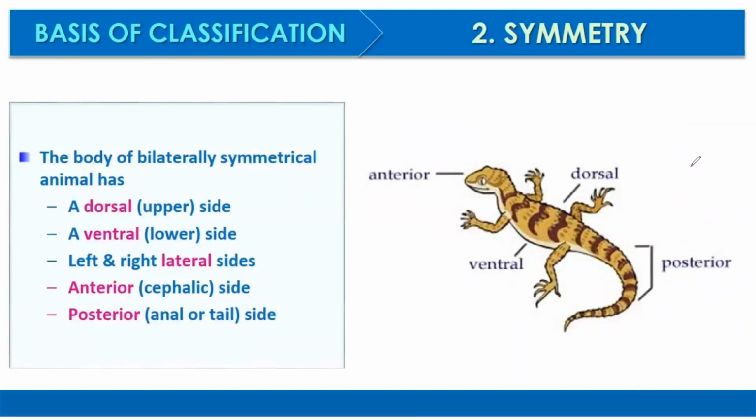The body of a bilaterally symmetrical animal has a dorsal side, a ventral side, that is the lower side, and left and right lateral sides. So these are the lateral sides. Then anterior, that is cephalic, where the brain is located, and posterior, usually towards the anal or the tail side. So the anus, or the tail side, is known as the posterior side.